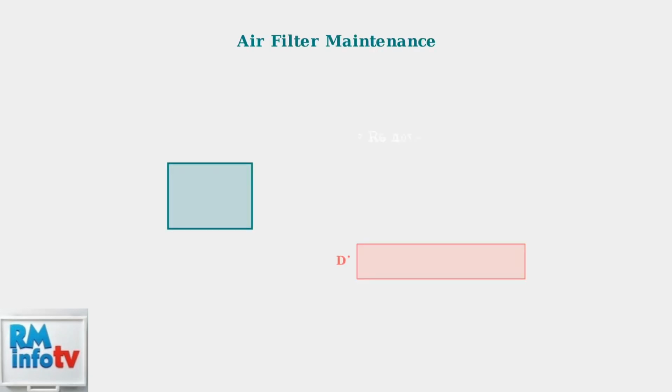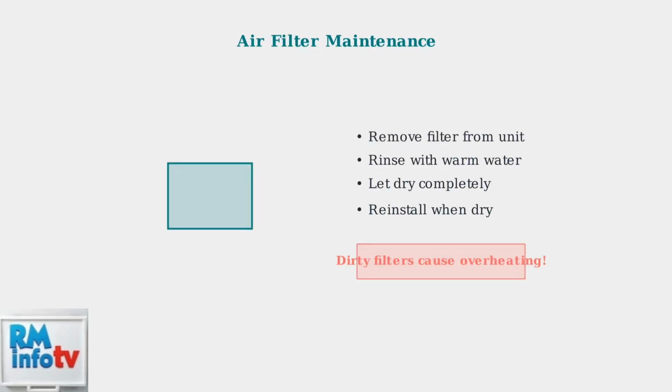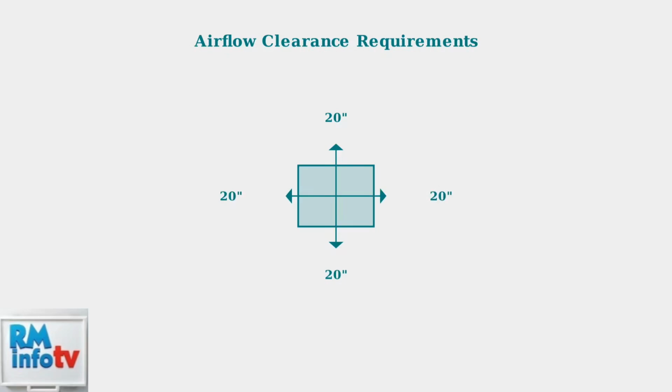A dirty air filter restricts airflow and can cause the unit to overheat and shut down. Regular filter maintenance is essential for proper operation. Clean or replace the filter when it becomes clogged with dust and debris. Proper airflow clearance is critical for efficient operation. Maintain at least 20 inches of clearance around all sides of the unit. Blocked vents can cause overheating and automatic shutdown.